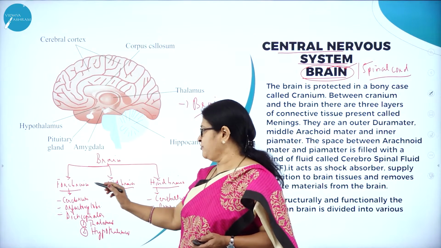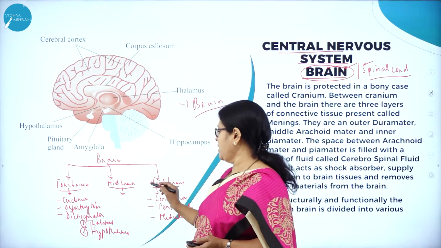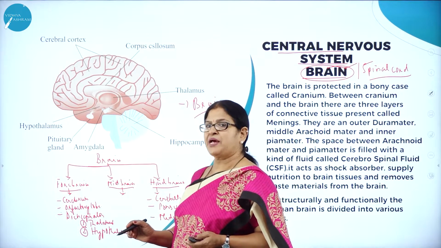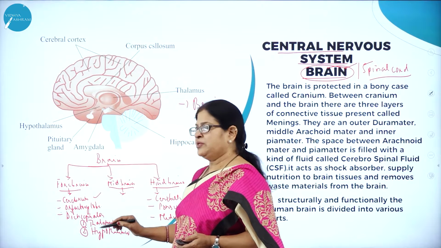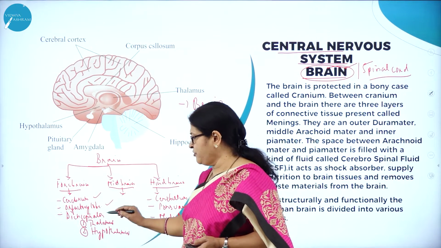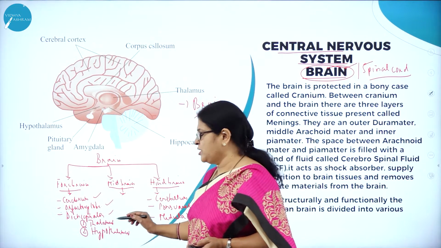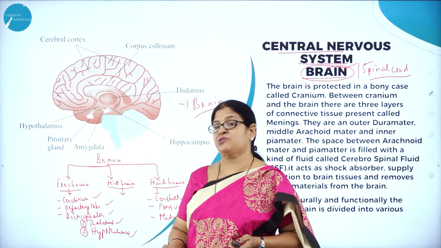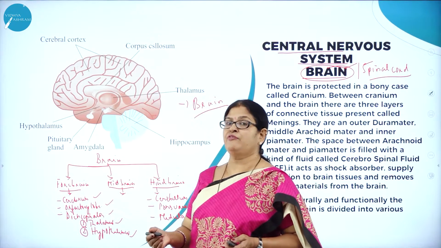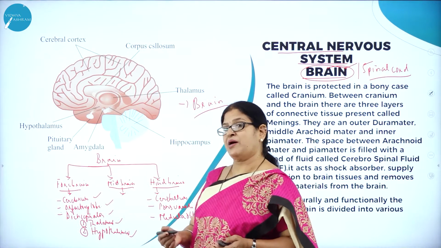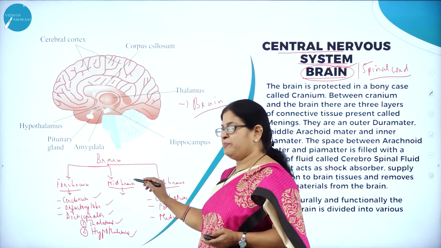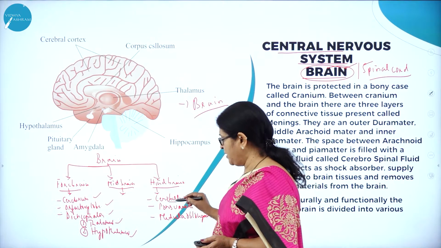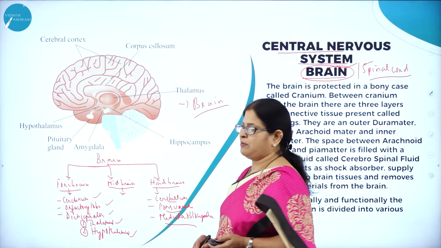Forebrain, prosencephalon, midbrain, mesencephalon, and hindbrain, also called rhombencephalon. Forebrain comprises the cerebrum, olfactory lobe, and diencephalon. Diencephalon includes what? You have already studied the thalamus and hypothalamus. Hypothalamus is called the master gland, a controller of the other endocrine glands also. Then the midbrain, otherwise called mesencephalon, and the hindbrain consists of cerebellum, pons varolii, and medulla oblongata.